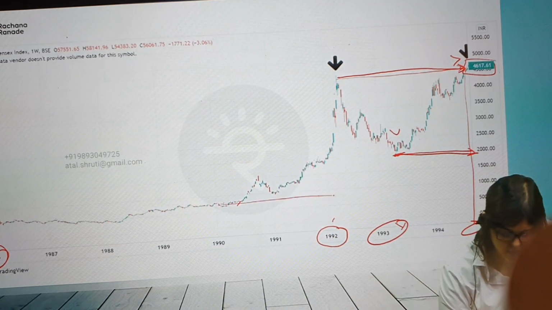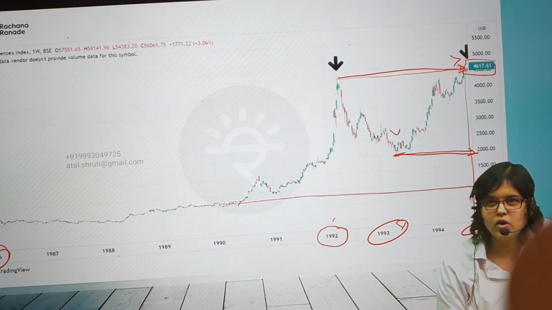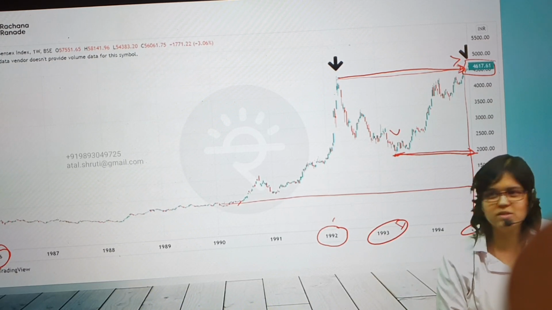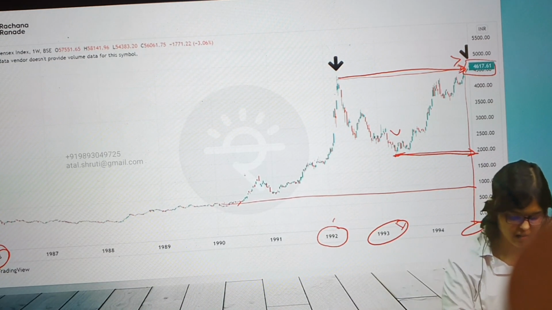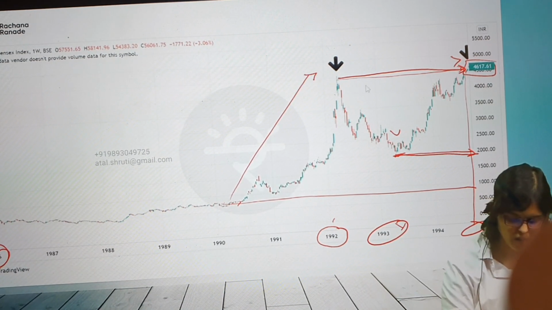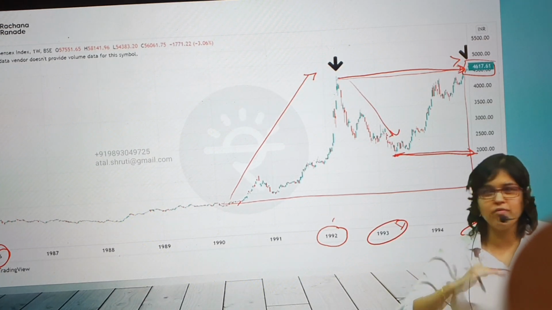So he's saying it did not come down to this level. Okay, some shares might be pumped and dumped, but some fundamentally strong shares did not go down that much. So what is he saying? It came down, but the run-up was from 1000 to 4500, while the downfall was from 4500 to only 2000. So half the fall as compared to the rise.